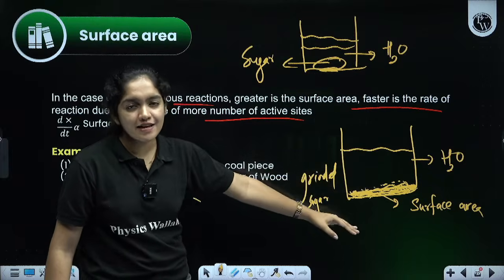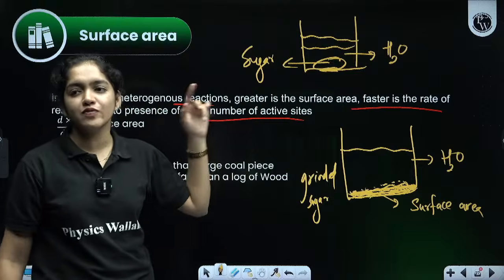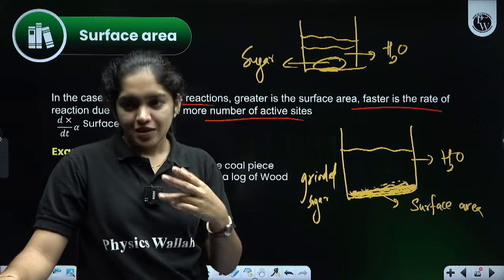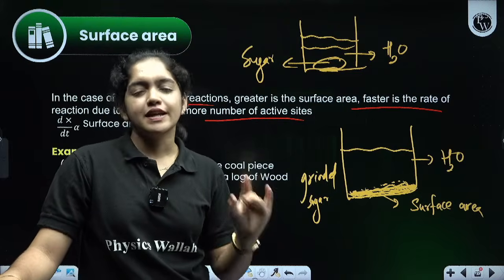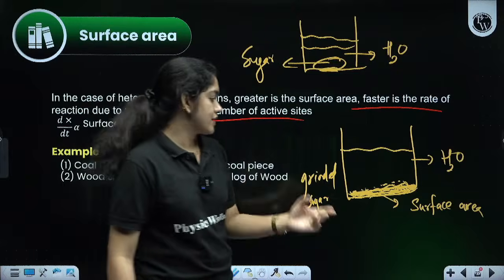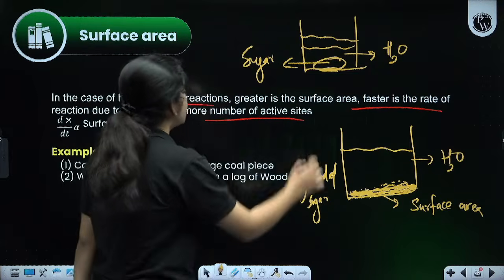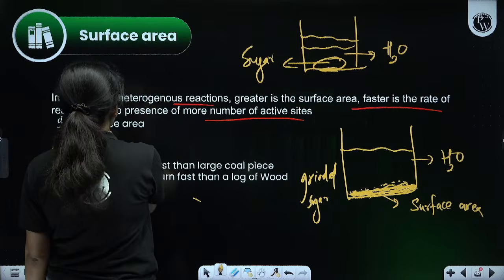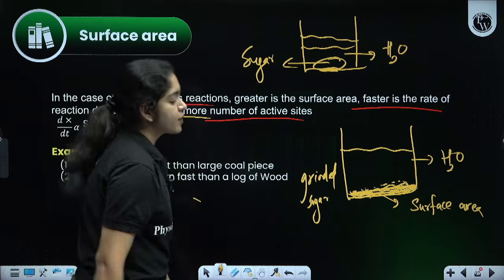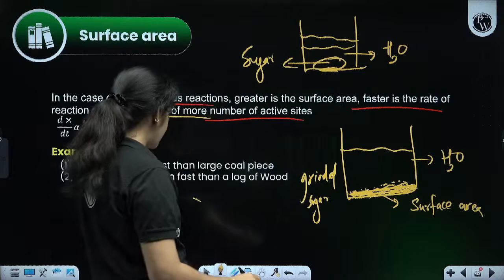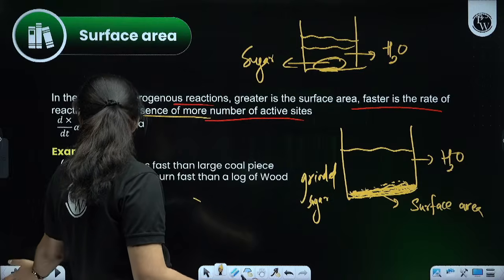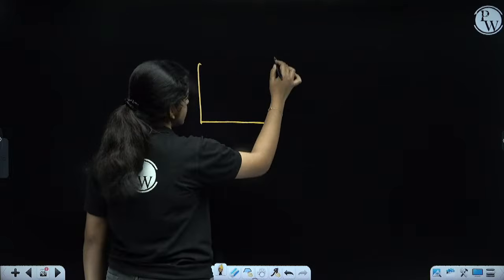When surface area increases, the rate of the reaction also increases. Yes, grinded sugar: when surface area increases, the rate of the reaction also increases. Clear? That is a very important topic. Noted: the more the surface area increases, the faster the rate of the reaction, due to the presence of more number of active sites. And the same example we can take for our HCl and calcium carbonate.